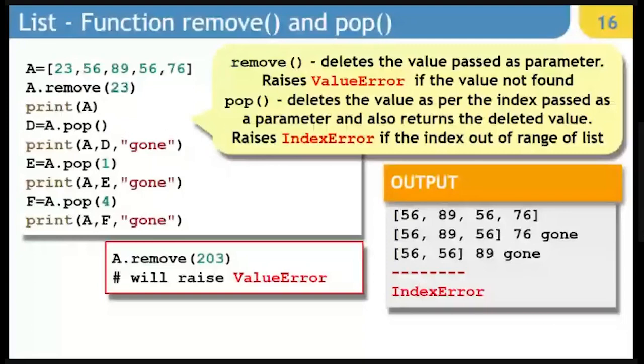So there is a difference between pop and remove. Remove simply removes a particular value from the list, and if the value is not found, it shows value error. Whereas pop does two things for you. One, it removes the last position or the position specified as index in the parameter, and at the same time it returns the value which got deleted, right? With pop, the exception raised is index error. With remove, the exception raised is known as value error.